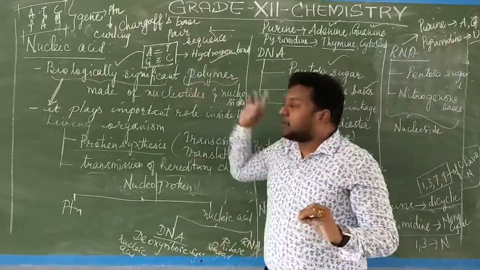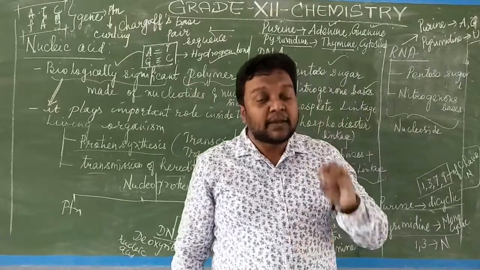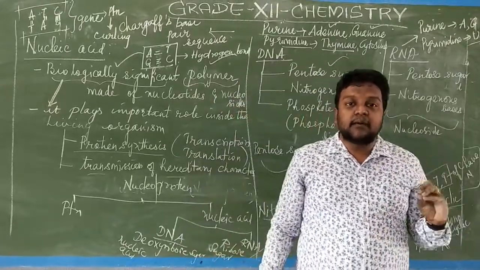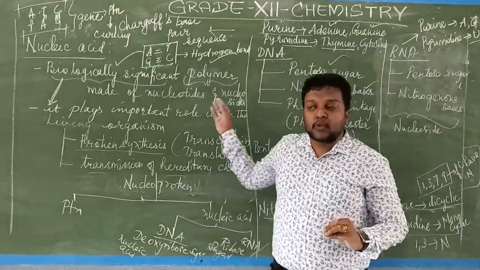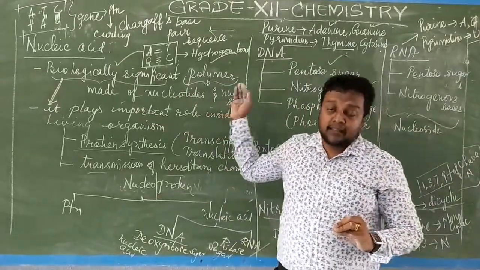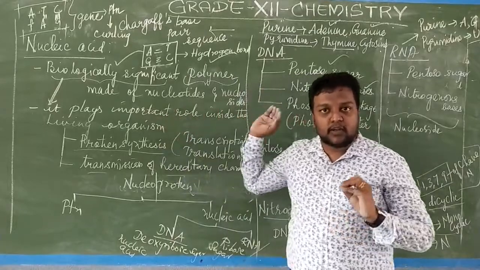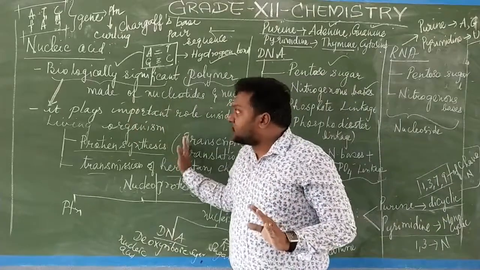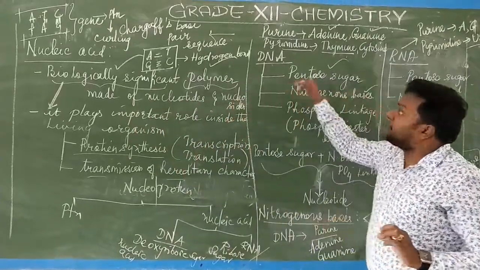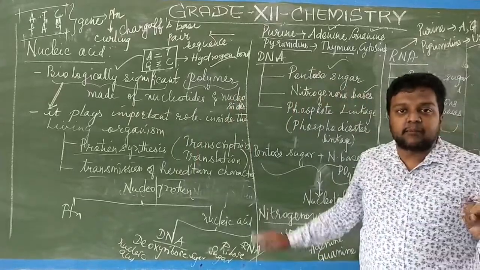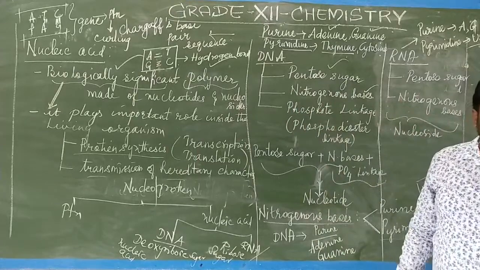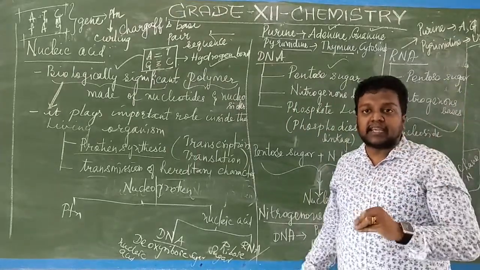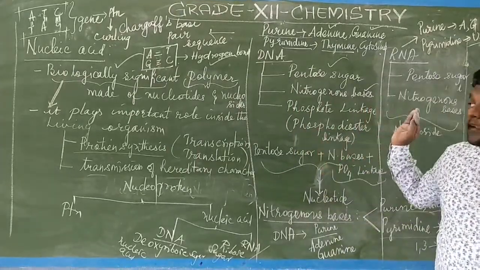Why are we calling it a polymer? Because this DNA is made up of a number of monomeric units like sugar, deoxyribose sugar, that is ribose sugar. Deoxyribose irukla illa verum ribose sugar irukla. We are calling it a pentose sugar, and it is made up of nitrogenous bases, and then it is made up of a phosphate group, or phosphate linkage, which we are calling phosphodiester linkage.